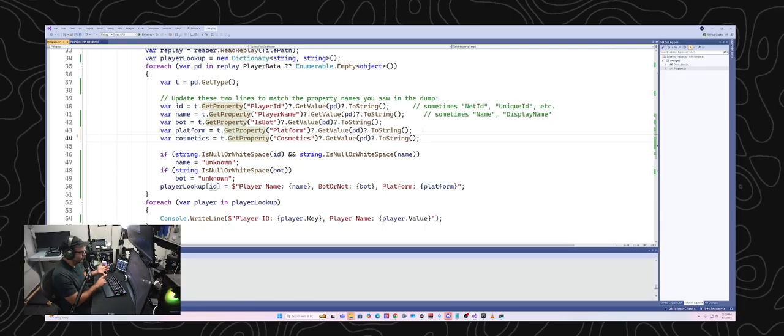Obviously, they have shoes now, they have cape, back bling, skin. And if they have fields that could be empty, that's kind of a waste of data because you're potentially sending just the field name. Like, if I don't have a cape equipped and we're always sending cape equals empty, that's wasted space they could just skip over. But there may also be some other creative way that they do things.